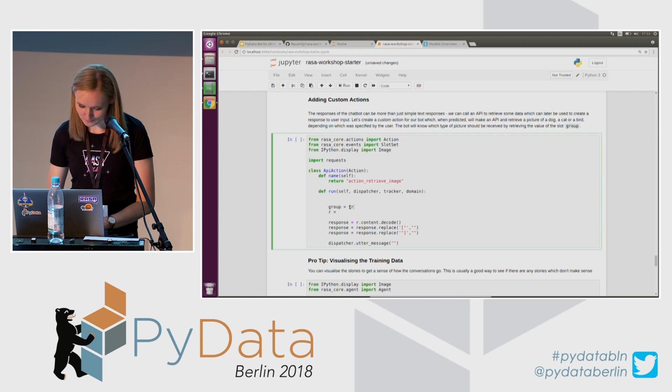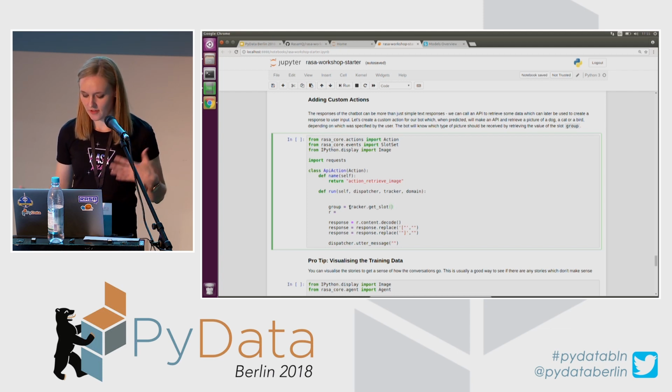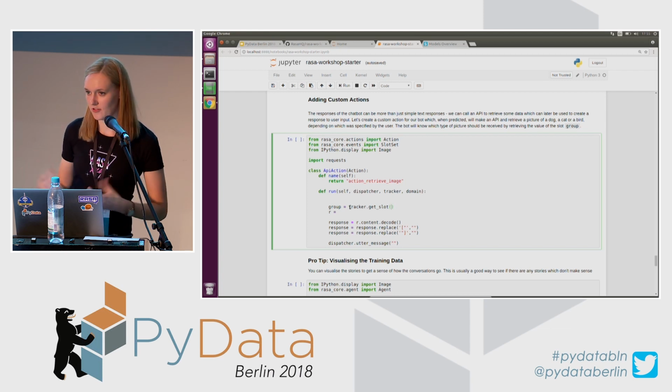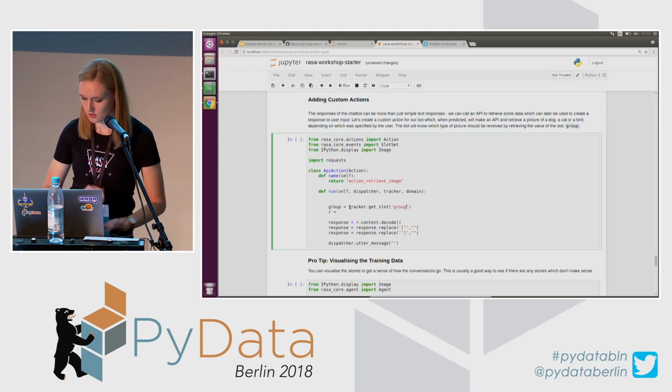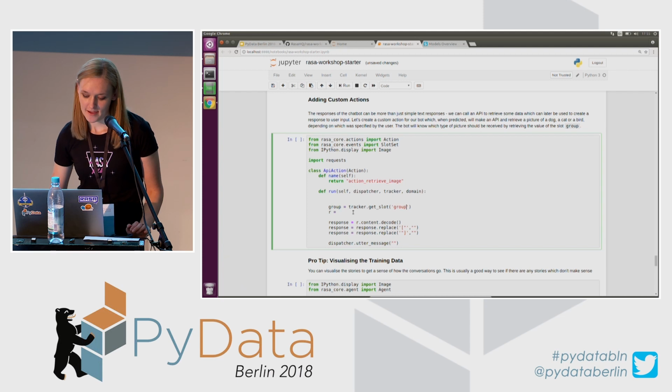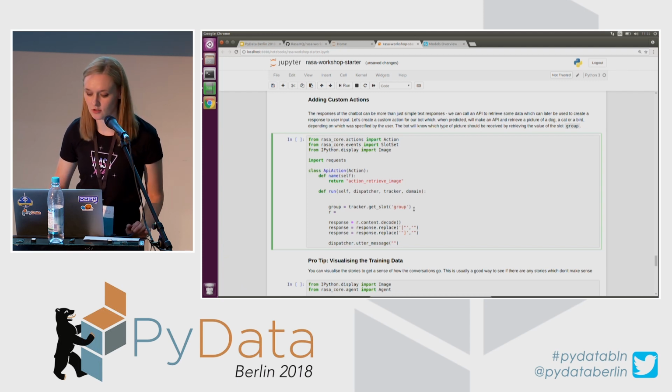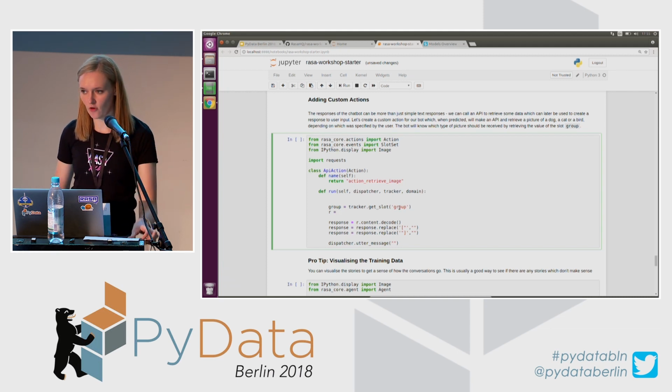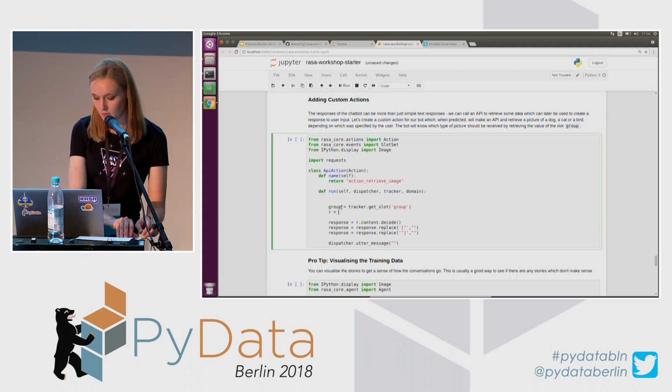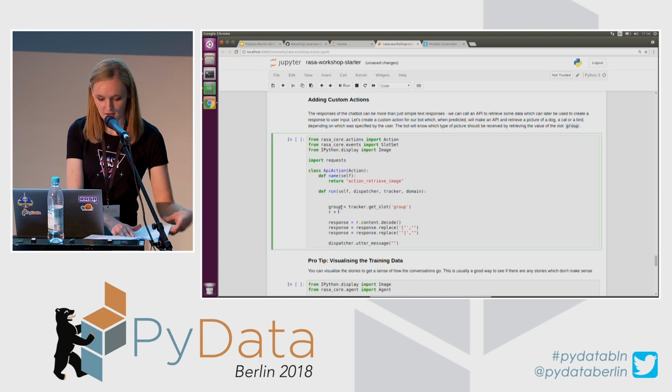So I'm going to call the tracker, and I think it's called the get_slot function, which will retrieve the value of the slot that I'm interested in, and the slot name was group. Once this get_slot method is executed, the extracted value of the slot is going to be populated in this variable.